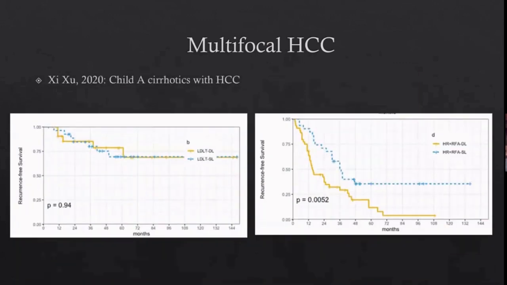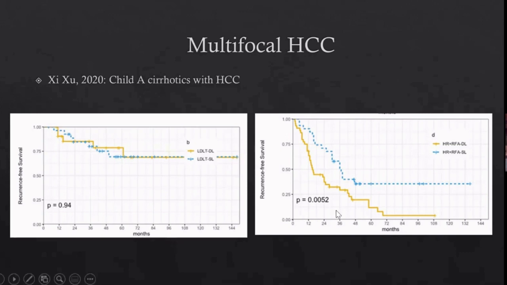And this was studied by Zhengzhou et al. in 2020, where they studied specifically Child A cirrhosis patients who had early HCC, and they did a prospective study comparing resection versus living donor liver transplantation. In this, a subgroup analysis was done where they separately looked at whether the multifocal disease was lying in the same lobe or in different lobes. When transplantation was done, there was no significant difference in survival and recurrence-free survival when the hepatic nodules were in different lobes.